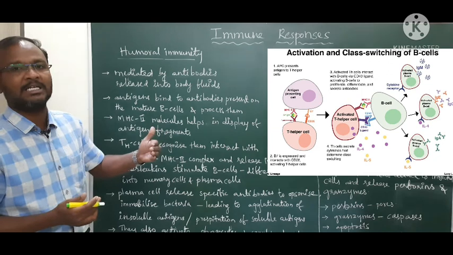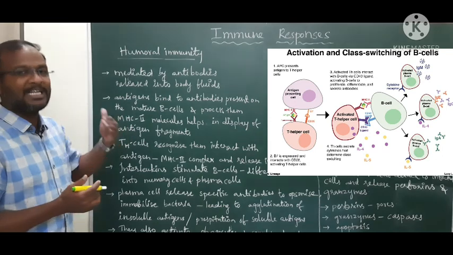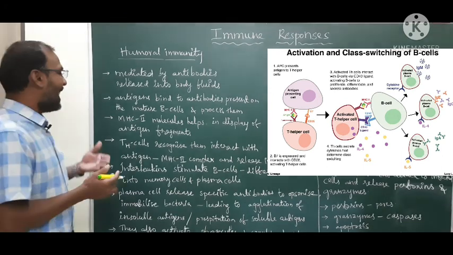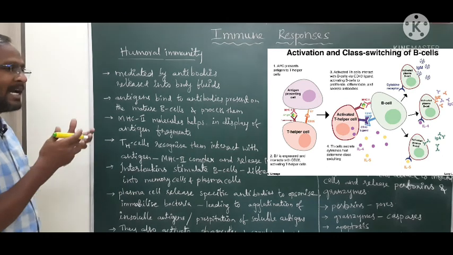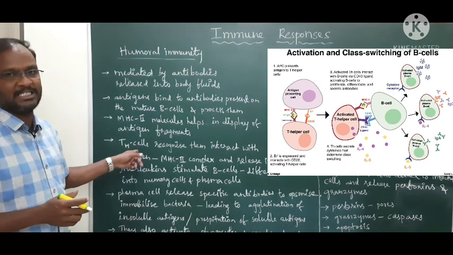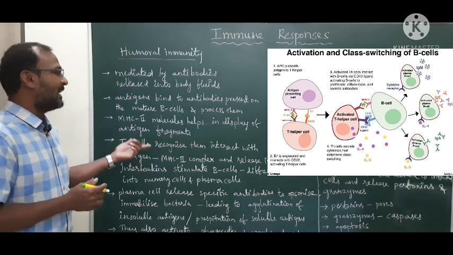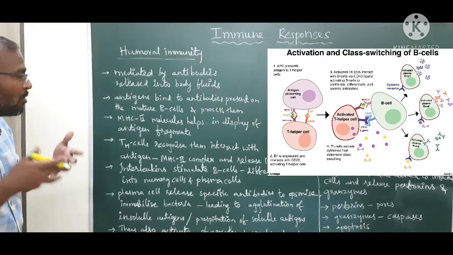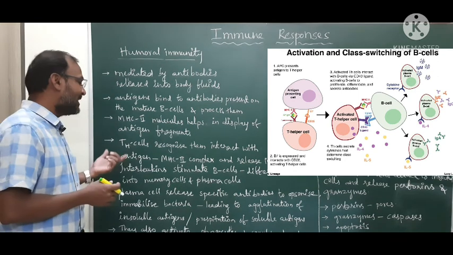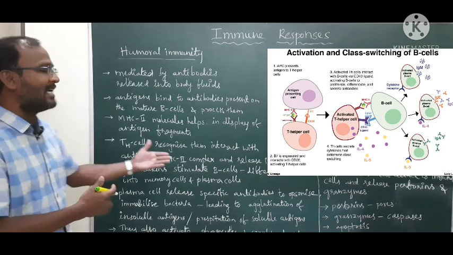Before presentation, as we know, they process the antigens and then they display them on their membranes with the help of MHC molecules. These MHC molecule and mature B cell complexes are recognized by the T cells, TH cells. These TH cells recognize and interact with the antigen MHC complex and release the interleukins, and the interleukins then stimulate the B cells to differentiate and to proliferate into memory cells as well as plasma cells.